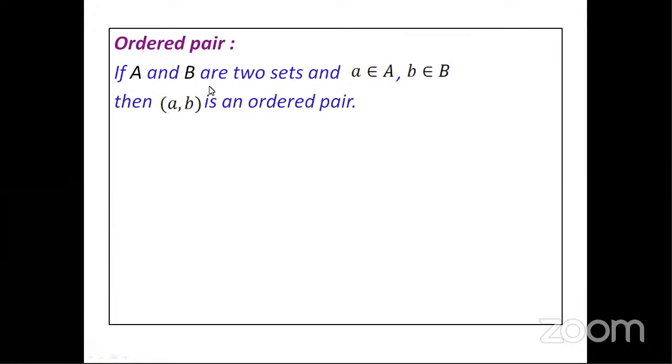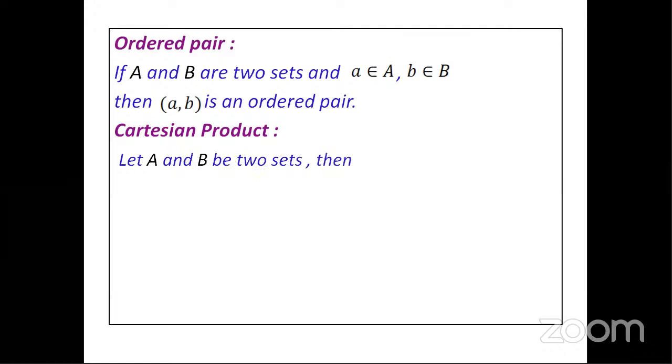All right, children, this is a simple definition. You have two sets, one element comes from the first and the other element comes from the second, and the order is very important. Now, the next definition is the Cartesian product. Let us see what a Cartesian product is. Let A and B be two sets, then the set {(a, b) such that a belongs to A and b belongs to B}. Just observe the braces we have taken here. (a, b), what is it? It is an ordered pair, as we have just seen.